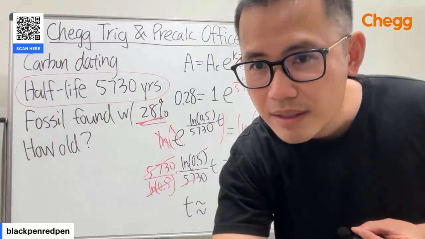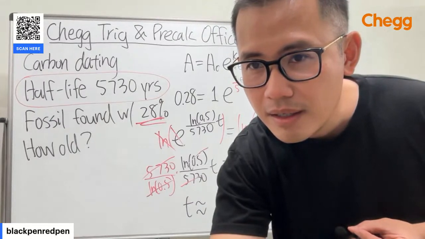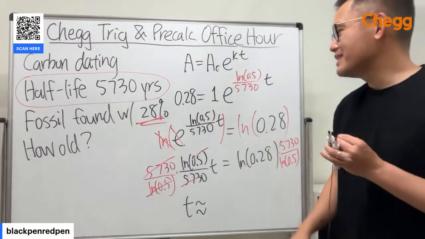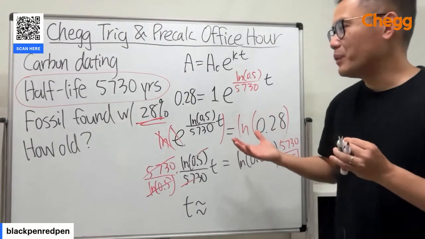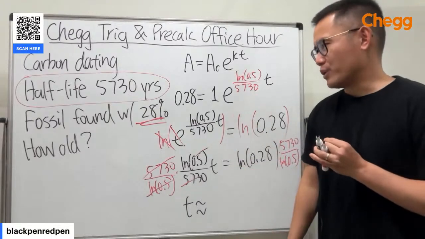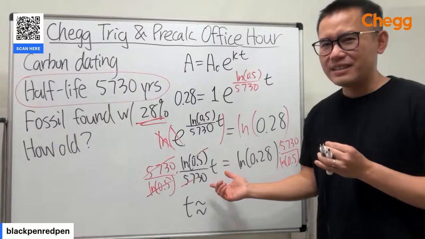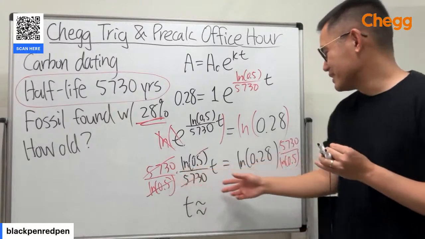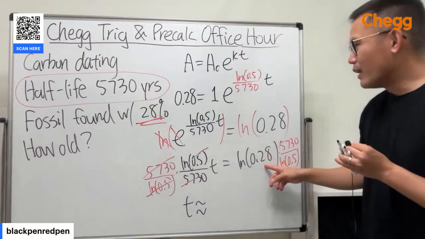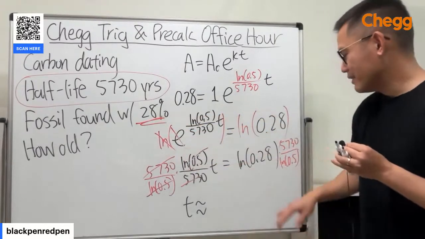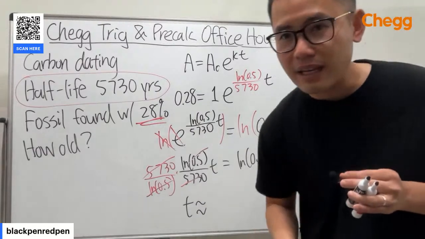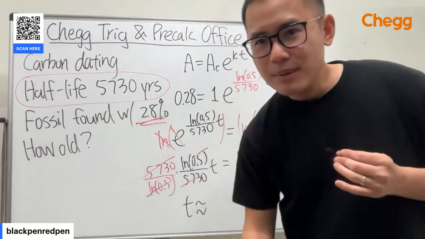Let me see. He's doing it the hard way. Well, this is more like a standard way. It depends if you are doing this for the first time or not, and this is the usual way that we go about it. Of course, you can see that there's a shortcut because this is just the half-life. It's just ln of the percent that you have divided by ln of 0.5 multiplied by the half-life. It's always like that.